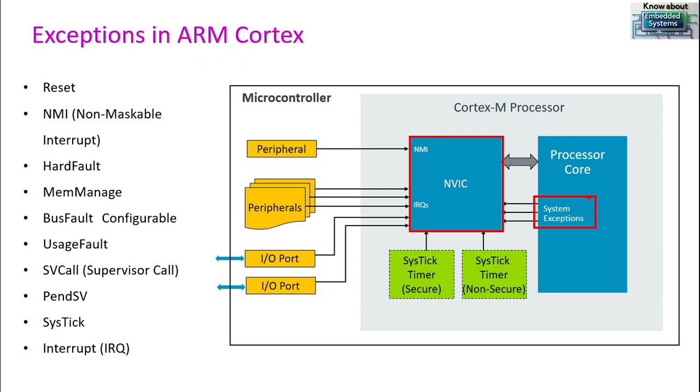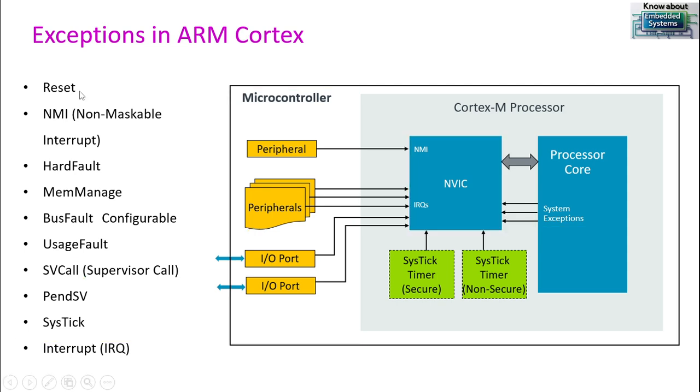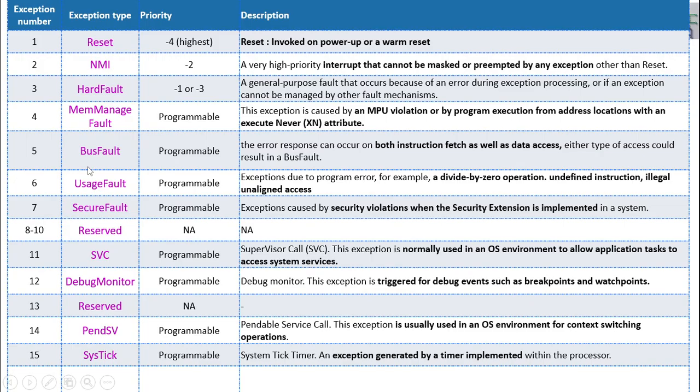Now coming to the exceptions in ARM Cortex, more than 10 different exceptions are defined: Reset, NMI (Non-Maskable Interrupt), HardFault, memory management, BusFault, UsageFault, supervisor call, PendSV, SysTick, and IRQ. This IRQ is nothing but the microcontroller side. From the microcontroller peripheral side interrupts will be generated, and all the rest are generated from the processor side. We will understand the definitions of these exceptions.